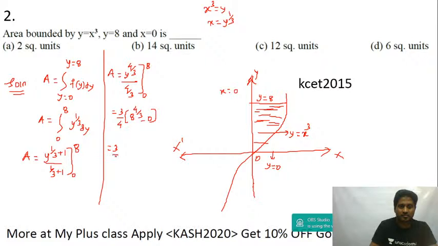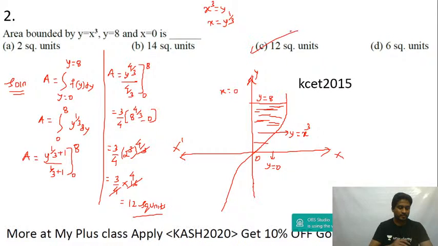This is 3 by 4, and then this is 2 cube whole to the power of 4 by 3. I'm going to cancel this. So this is 3 upon 4, 2 power 4 is equal to 16. This will cancel 4 times. That's equal to 12. You get this as 12 square units. That's the answer, guys. Answer is 12 square units. Okay, now let's move to the next question.